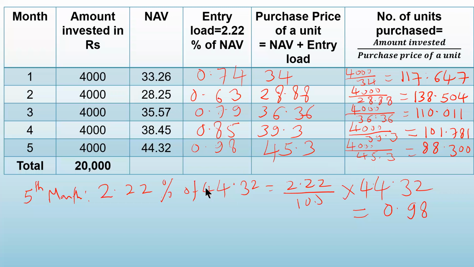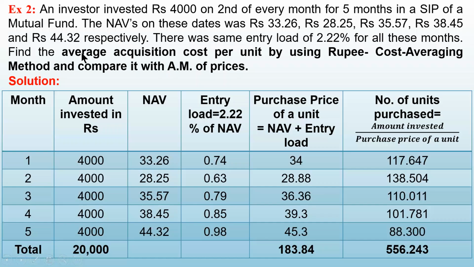So now we have completed the table, right? Now we have to find out the average acquisition cost per unit. How do you calculate the average acquisition cost per unit? By the rupee cost averaging method. It is total amount invested divided by total number of units purchased.